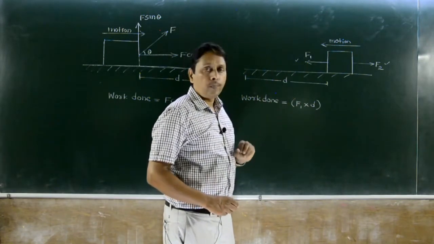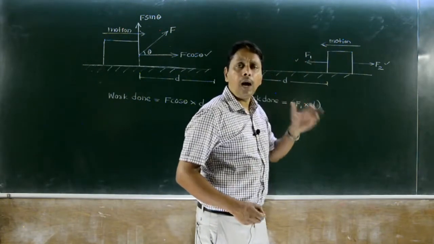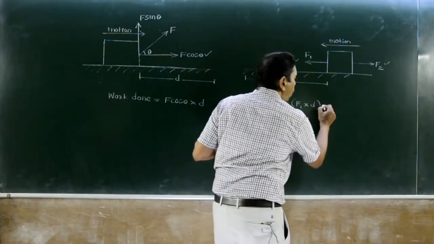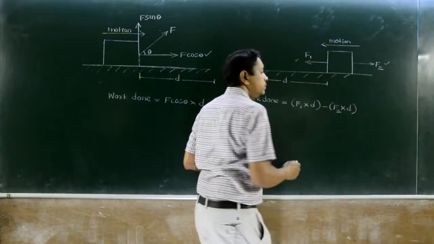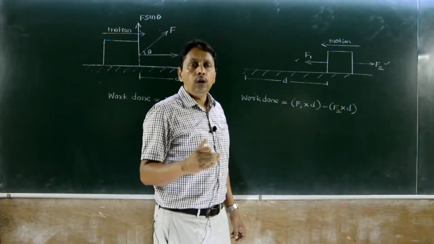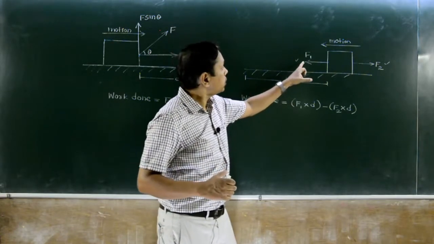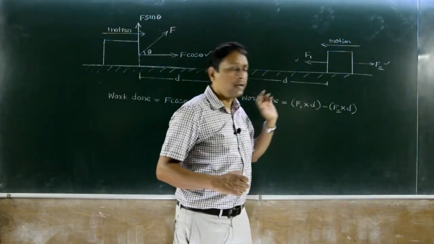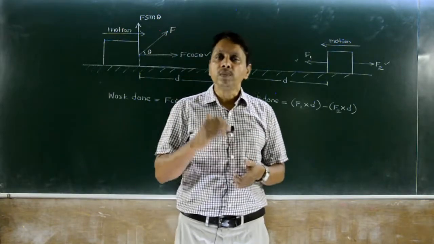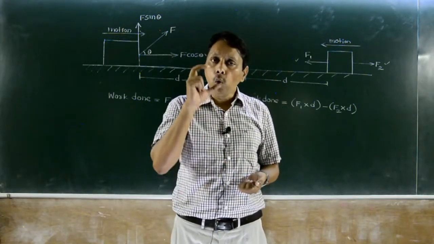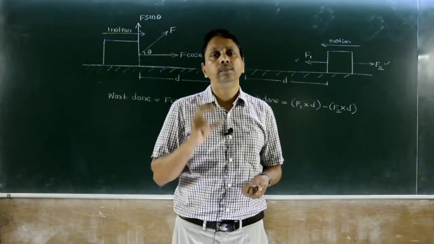And F2, is it opposite to motion? Yes, clearly, right versus left, opposite. Therefore, work done is negative, F2 into D. So is the sign convention clear? Force and motion in the same direction, work done is positive. Force and motion in the opposite direction, work done is negative. This work done is measured in joule. To solve numericals using the work energy principle, we require this concept of work done.